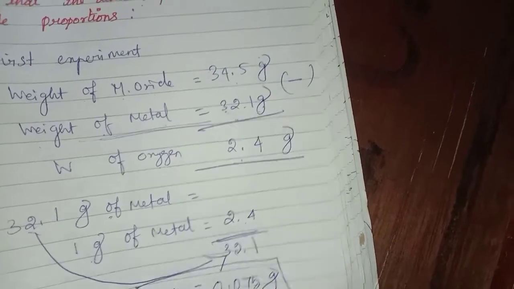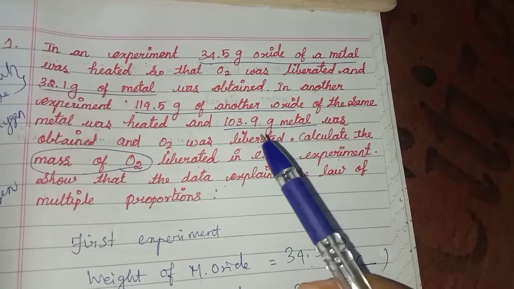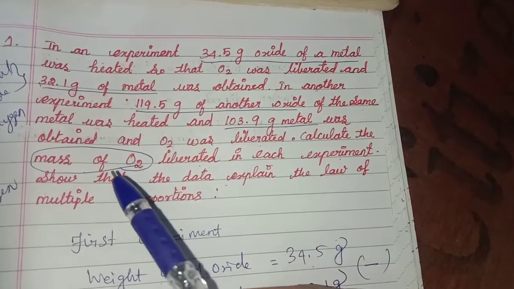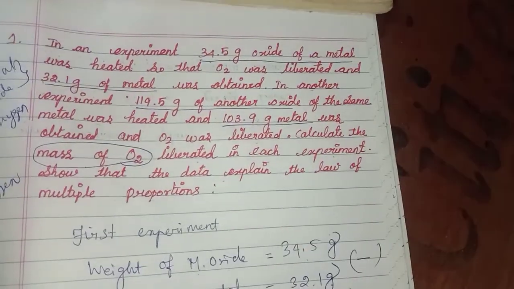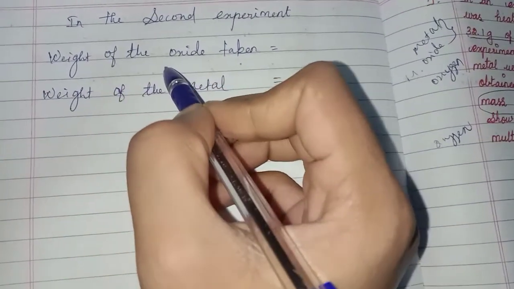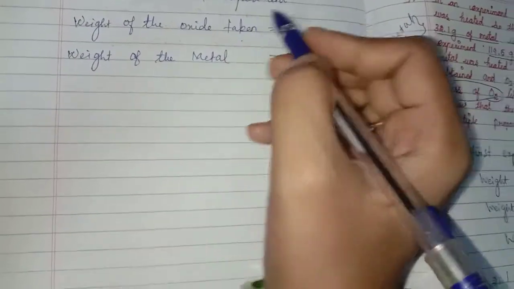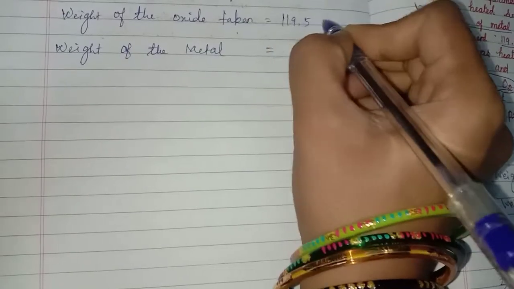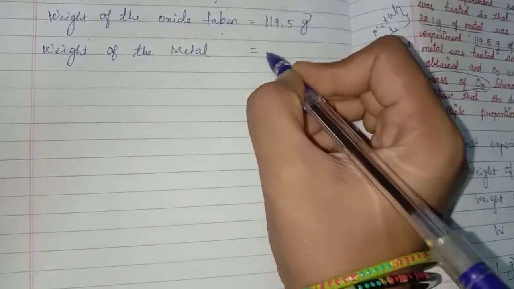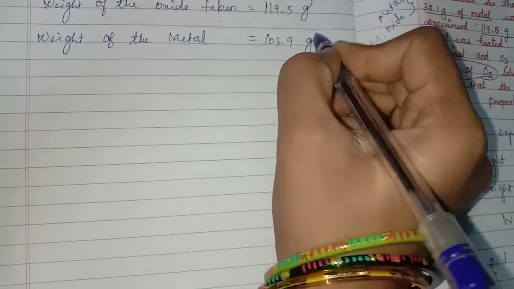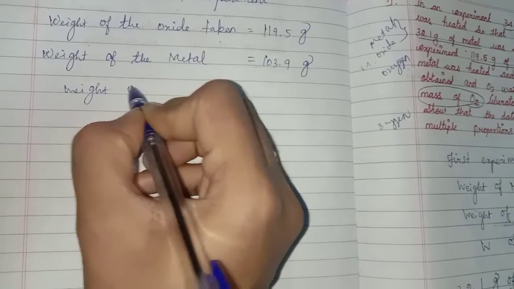Like that, I have to calculate the second experiment also. For the second experiment also, they already given the metal oxide value and metal value. From that, I have to calculate oxygen value for 1 gram of metal. The weight of the oxide taken is 119.5 gram, and the weight of the metal is 103.9 gram. So from this I have to calculate weight of the oxygen.